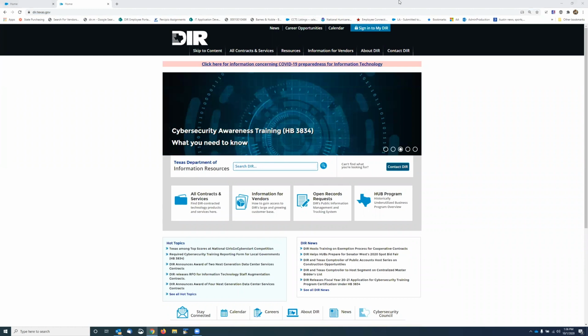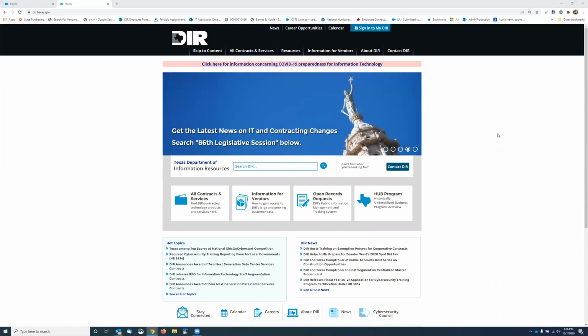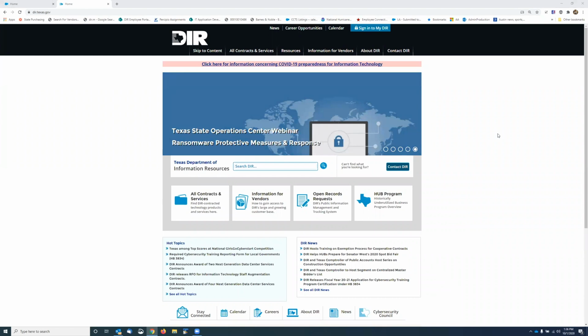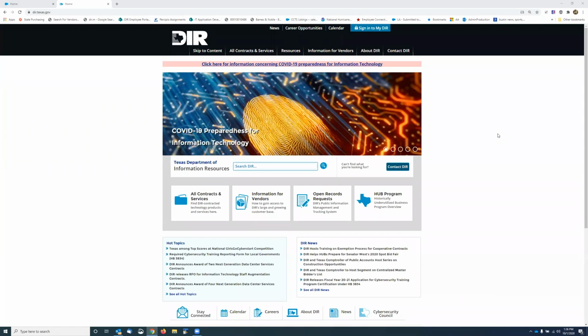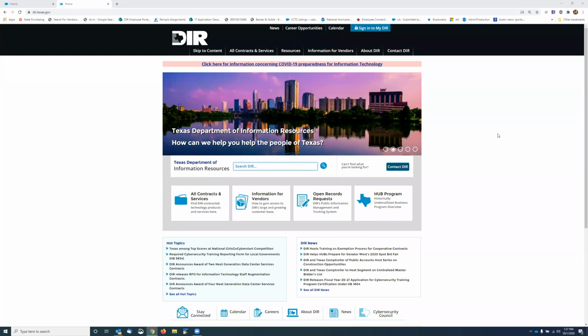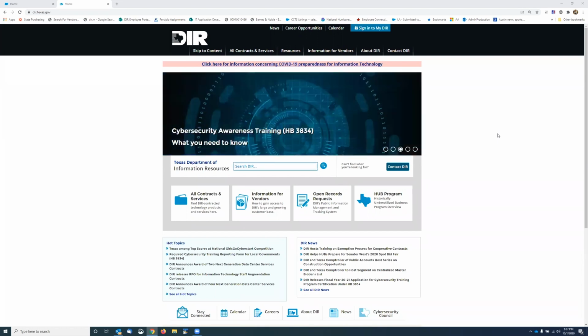And just a reminder, if you need an account to be able to log in to the ITSAC portal, please request that through our DIR website. And understand that if there are several members in your agency that do the solicitations, only you will be able to see your solicitations with your password and login. So you only see what you've done. You won't be able to see what your coworker has put in there, just only the items that you've posted or canceled or edited. So I'm going to turn it over to Beth.